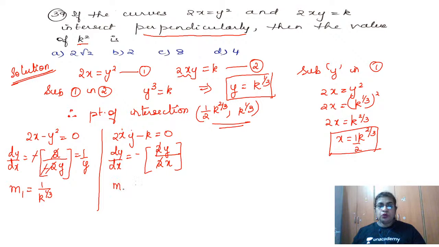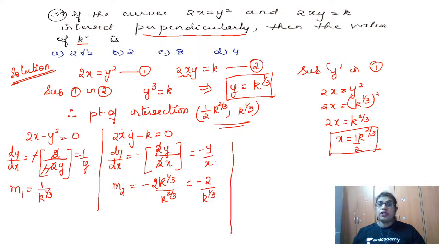So that is m2 that I want. This is equal to minus y by x. Substitute y and x. So m2 you are getting is equal to minus, y means k to the power 1 by 3, divided by x, which is k to the power 2 by 3 divided by 2. That 2 will come and join the numerator. So this will be 2 here. This is your m2. Clear? Or we can still simplify and write minus 2 by k to the power, 2 by 3 minus 1 by 3 is 1 by 3. So this is your m2.